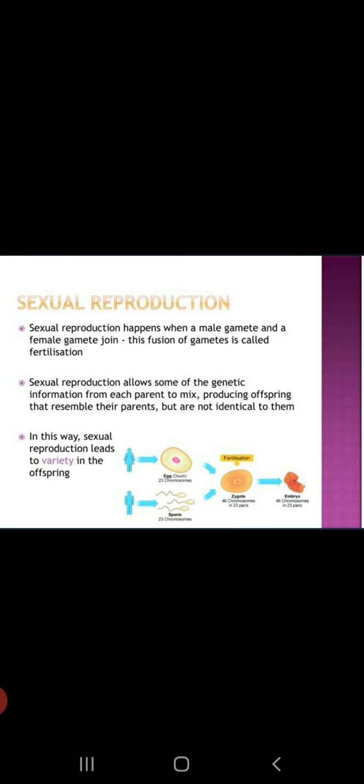Here, the male gamete is usually small with a nucleus and little cytoplasm. In humans, the male gamete has a long tail which helps it in movement, and it is called sperm. Whereas the female gamete is larger in comparison to the sperm. It has a nucleus and more cytoplasm. This cytoplasm provides nutrition to the growing embryo.